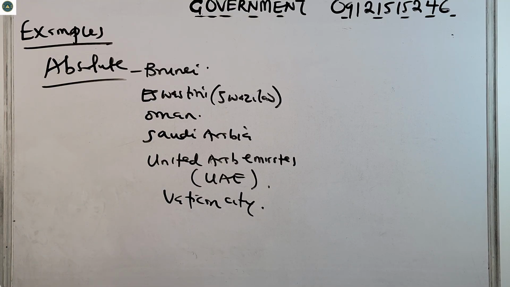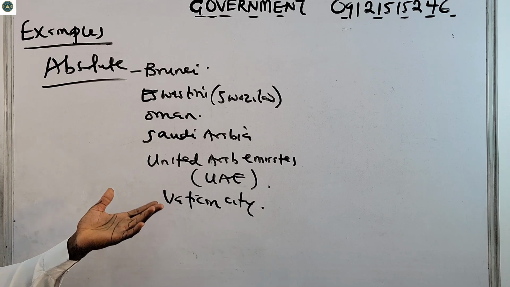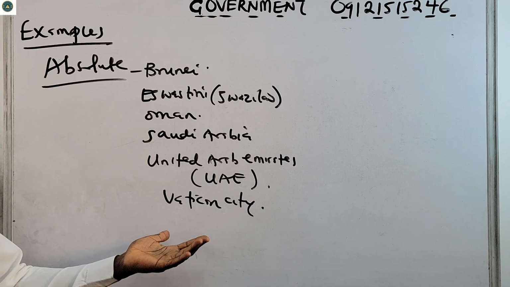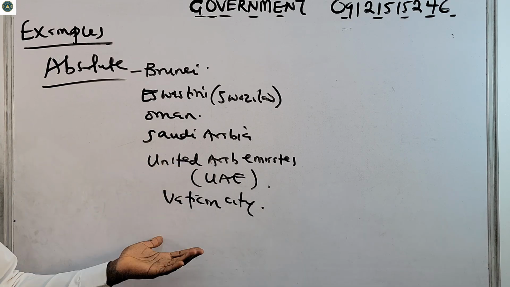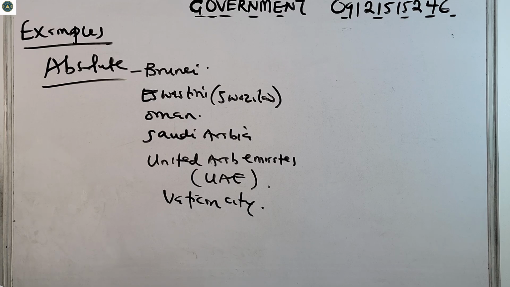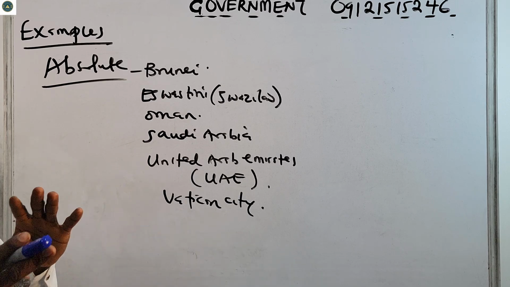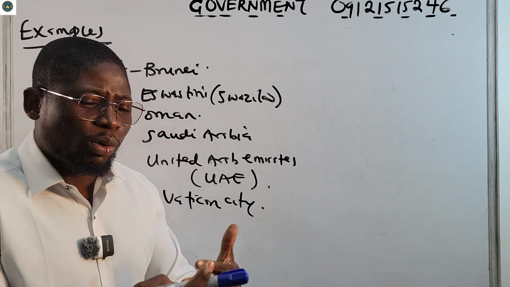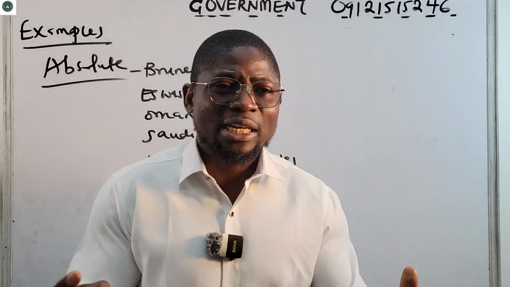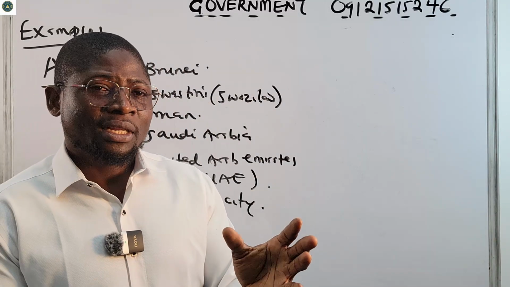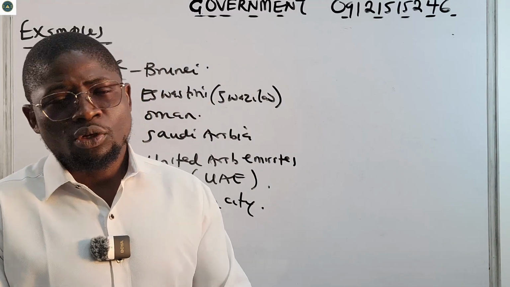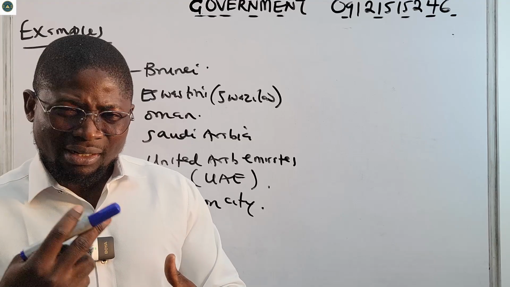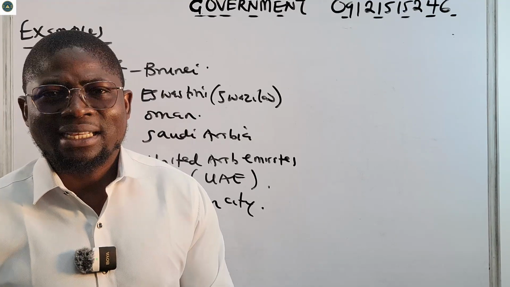discussing. So maybe more later, but I doubt that more countries will join absolute monarchy. It's very difficult. Now, constitutional monarchy is the one that is rampant now, because they try to find the balance. They try to balance tradition with democracy, which makes better sense.